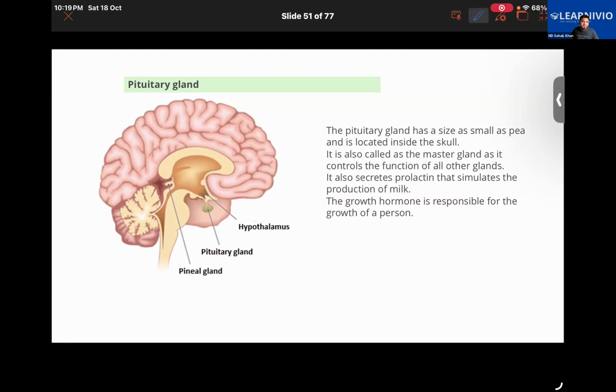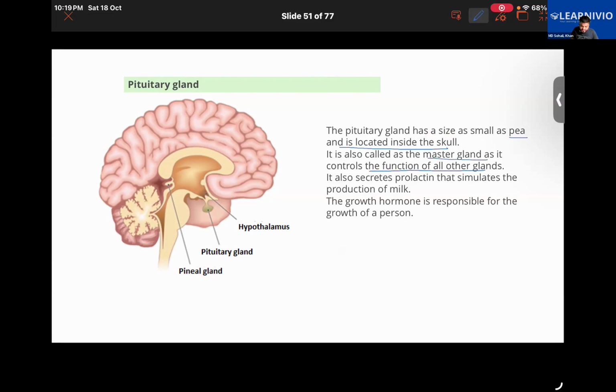So that is controlled by this master gland. Obviously it is located in our brain and is of very small size, located inside the skull, just below the hypothalamus. It is called the master gland as it controls the function of all other glands.